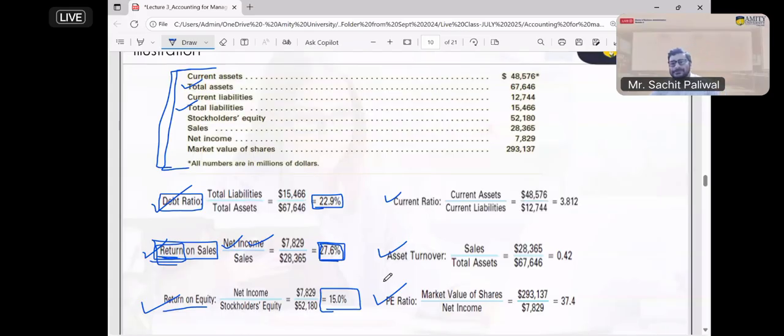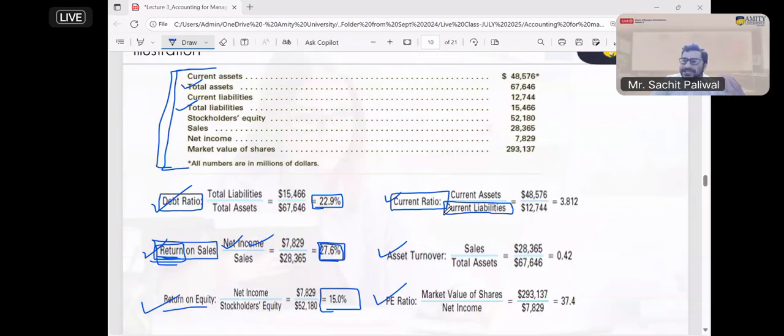Now, current ratio. Current ratio is a comparison between current assets and current liabilities. So how are you going to compare your current liabilities and your current assets? Current liability means what? Your short-term obligation. Am I right? Within a year, how much you have to pay?